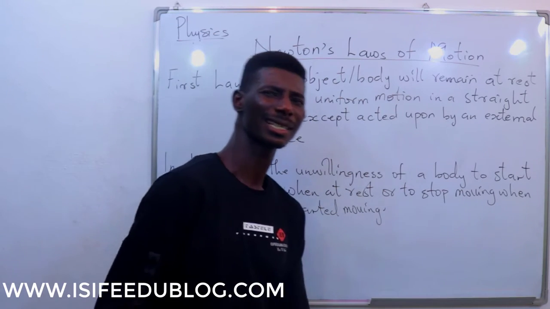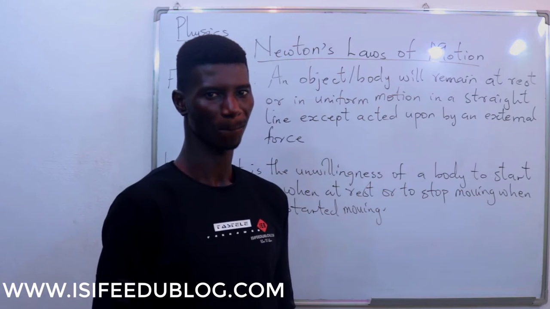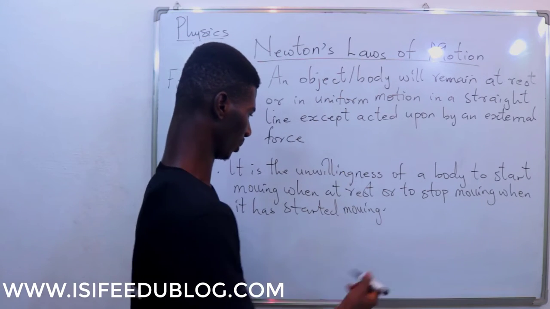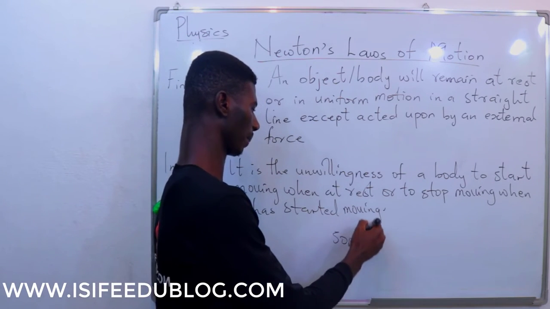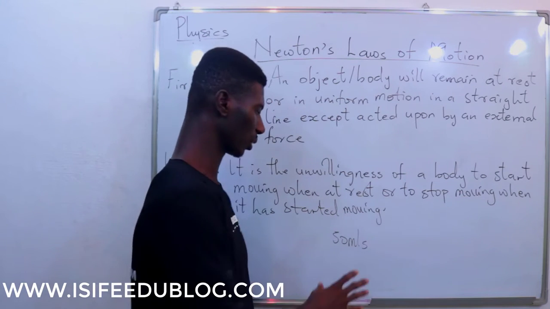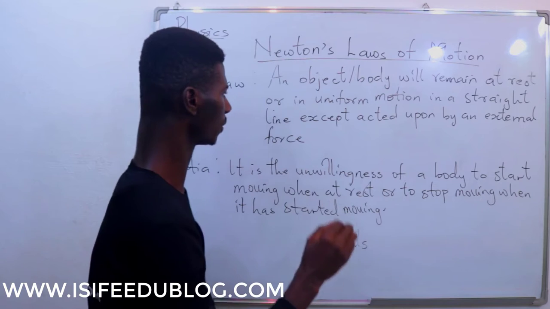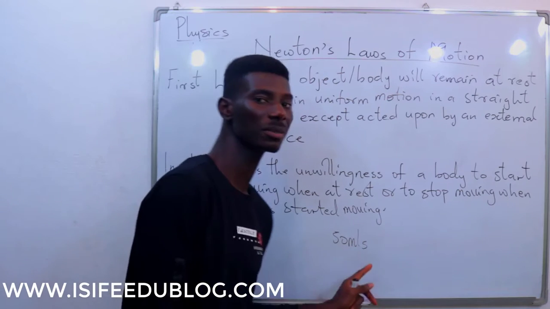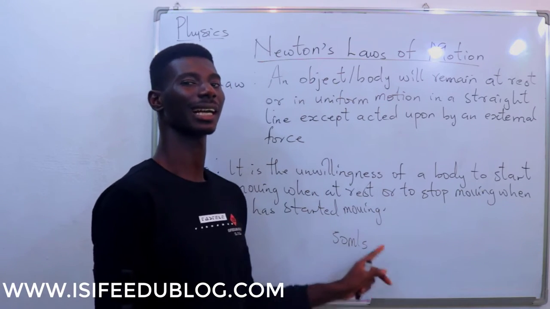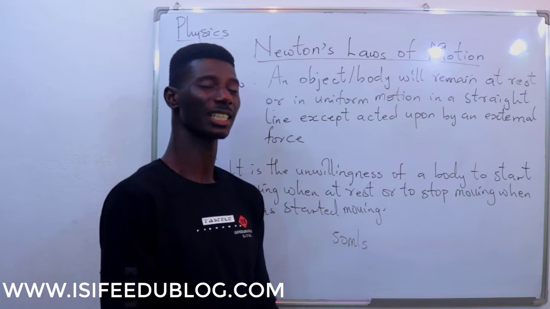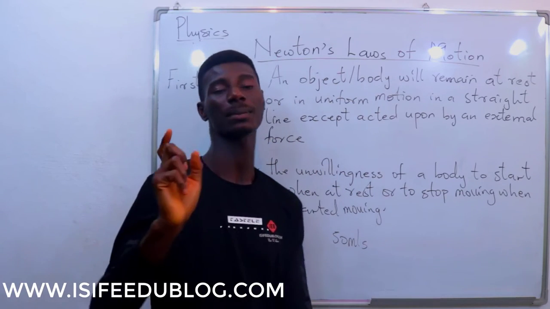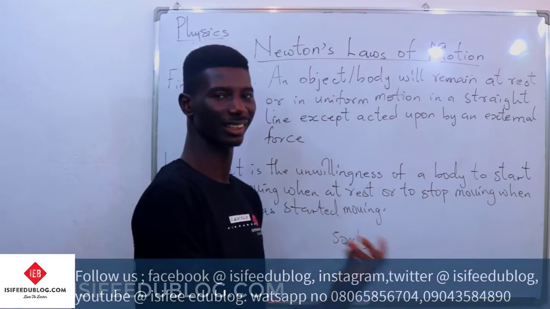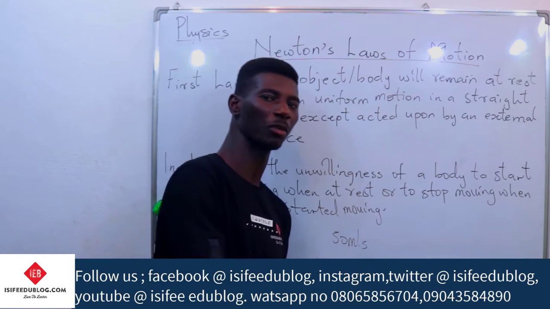Or, let's say that an object is already moving. You are driving a car at a particular speed. Let's say you are moving at 50 meters per second. This is the motion of the car, the speed the car is using to move, moving in a straight line. This second part is trying to tell us that this car will maintain that particular speed, except an external force is acting upon it, which can also be a gear. So if you change the gear, you automatically change the motion of this car.